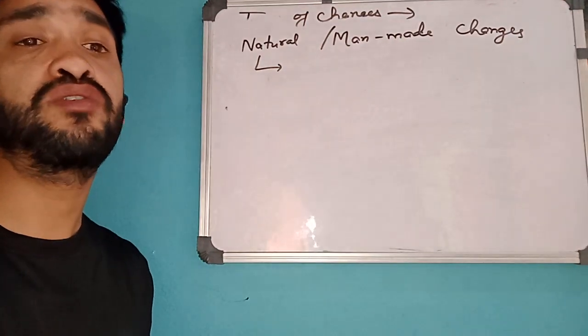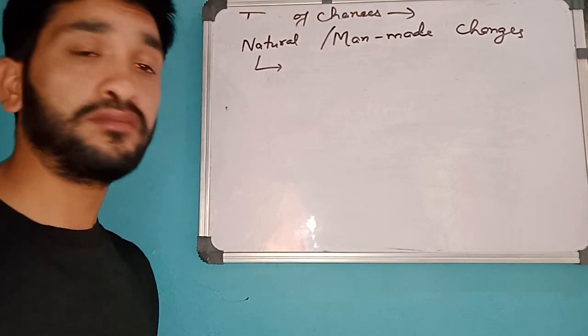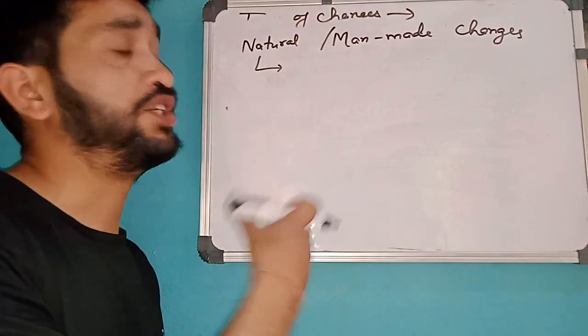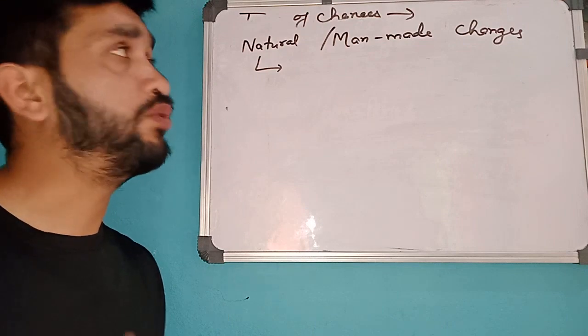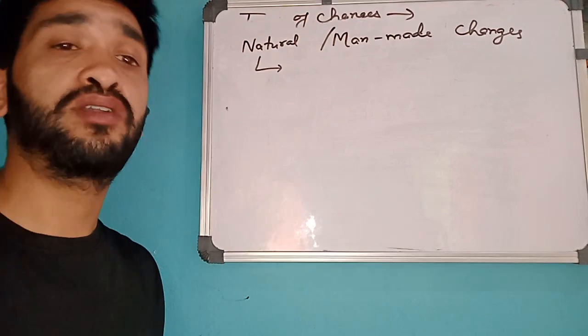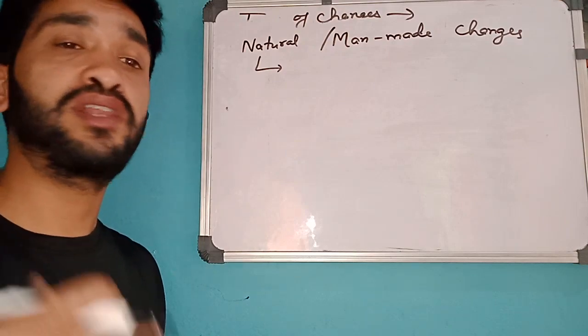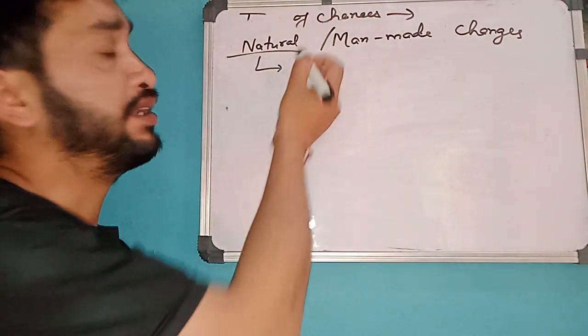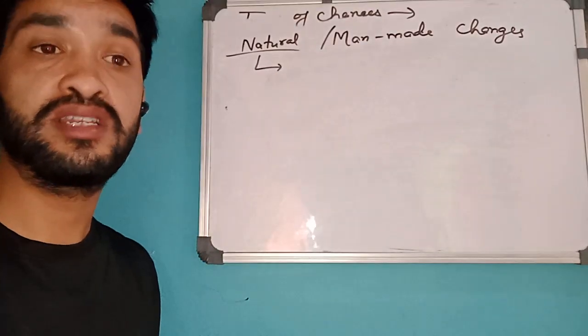For example, change of weather. You are not giving some effort to change the weather. Suppose it's winter nowadays, you are not going to apply any effort to convert it to autumn season or summer season or spring season. It will happen by itself, by nature itself. So all those changes which are done by nature are called natural changes.